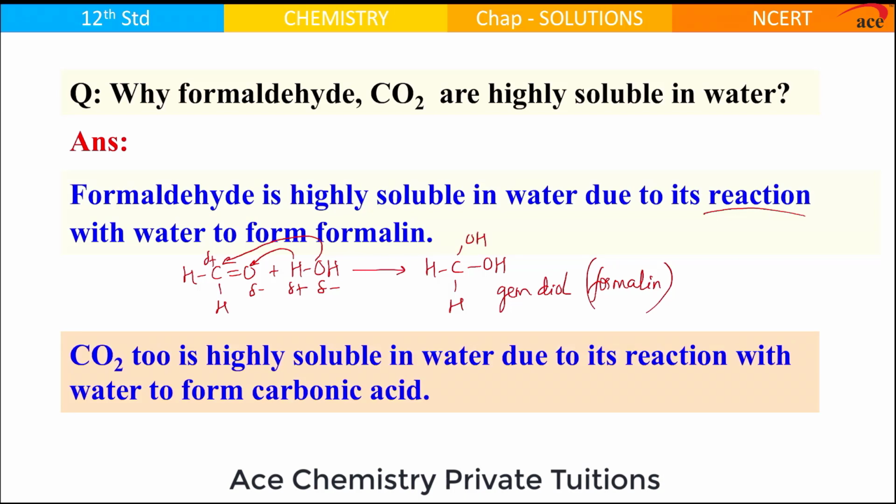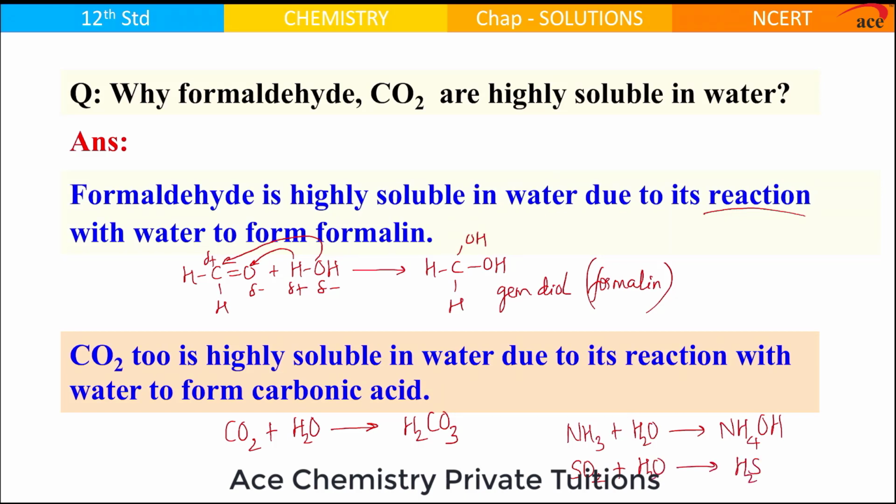Carbon dioxide is also highly soluble in water. The reason is the same as that of formaldehyde. Carbon dioxide actually reacts with water and forms carbonic acid. So, high solubility of certain gases in water is due to their reaction with water. The same is the reason for the high solubility of ammonia in water to form NH4OH, and similar is the reason for the high solubility of sulfur dioxide in water to form sulfurous acid.